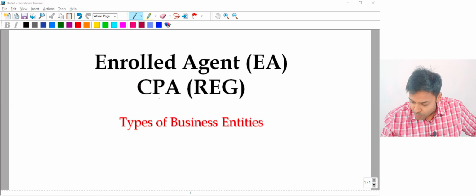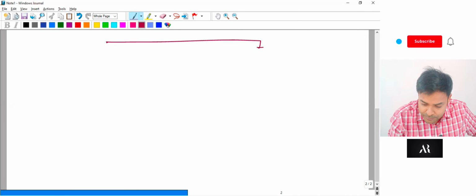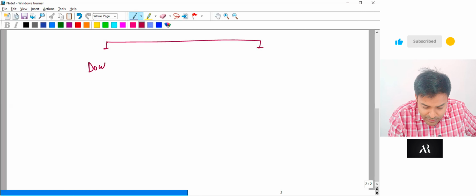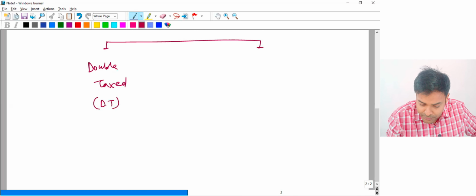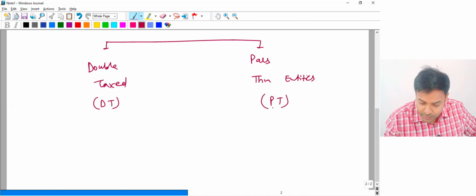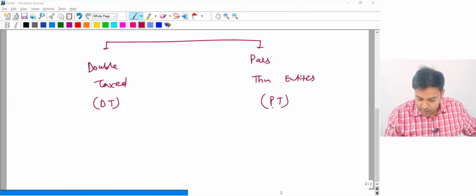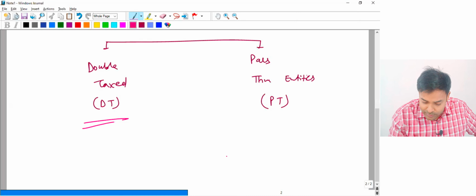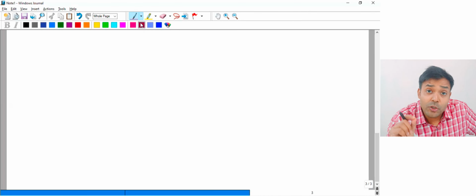If I talk about broadly, guys, there are two types of entities. Double tax entities, let's call it DT, and pass-through entities, let's call it PT. Double tax entities and the pass-through entities. Let's start with double tax. What is double tax, everyone? As the name suggests, where the tax shall be levied at two places.